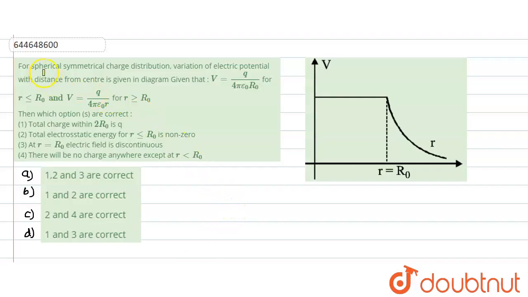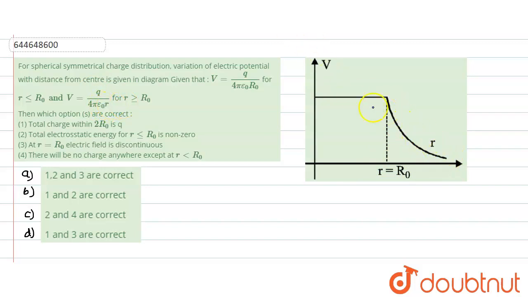Hello everyone, let us start with our question. In this question, what is given? For spherical symmetric charge distribution, variation of electric potential with distance from center is given as V equals Q divided by 4 pi epsilon naught R naught for R less than R naught, and V equals Q divided by 4 pi epsilon naught R for R greater than or equal to R naught, and this is the variation which has been shown. So for R less than R naught, potential value is constant, and after R greater than R naught, it is inversely proportional to R, so it is decreasing like this.